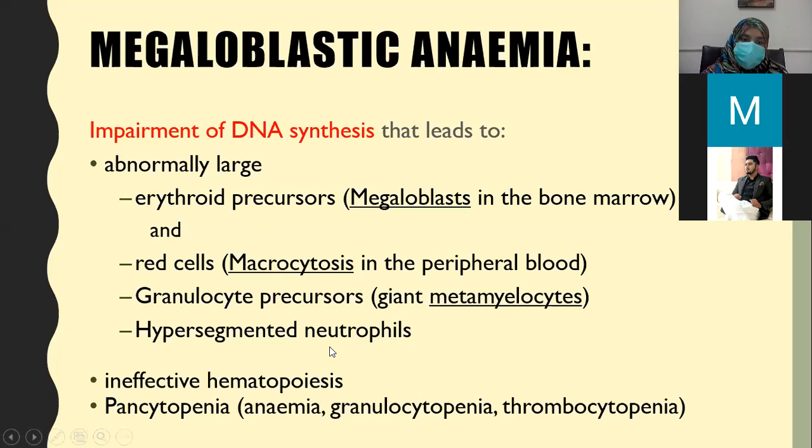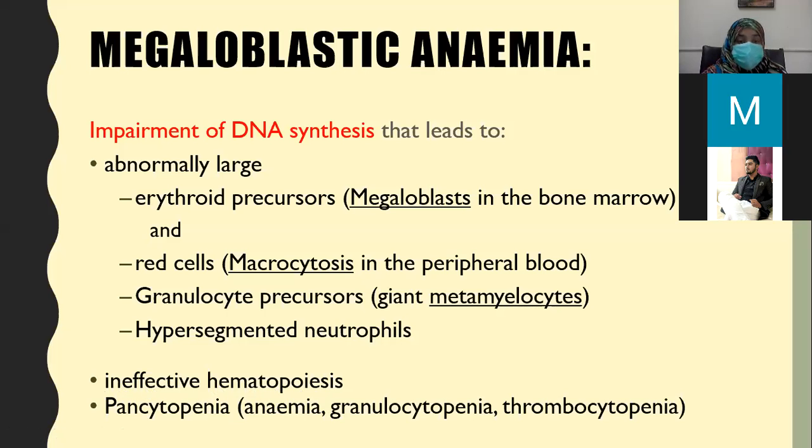What is ineffective hematopoiesis? As the term indicates, ineffective means some process is not going on effectively. Hematopoiesis is production: hemato means blood and poiesis means production. Ineffective production of blood. Why does this occur in megaloblastic anemia?